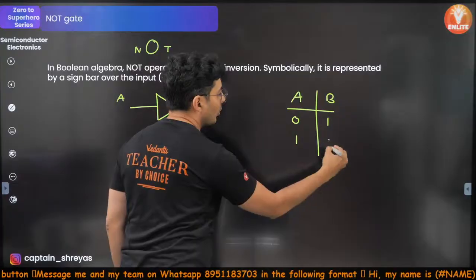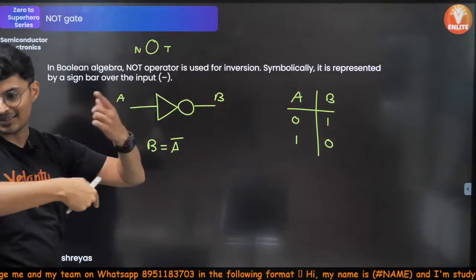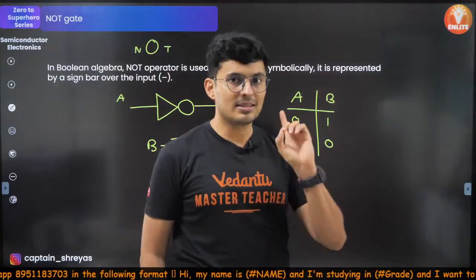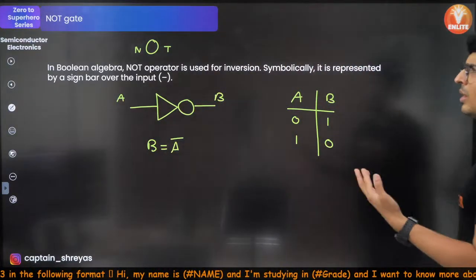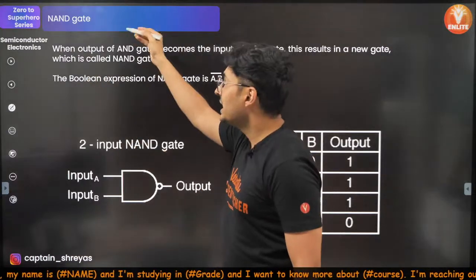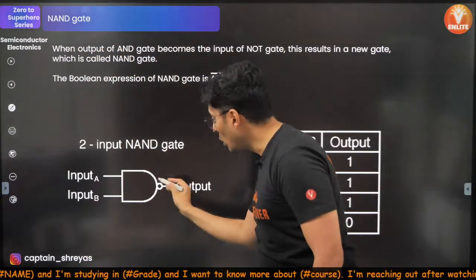If the input is 1, the output is 0. It exactly reverses whatever is given into it. That's a NOT gate. Now, you can have multiple other gates like NAND, which is AND plus NOT.